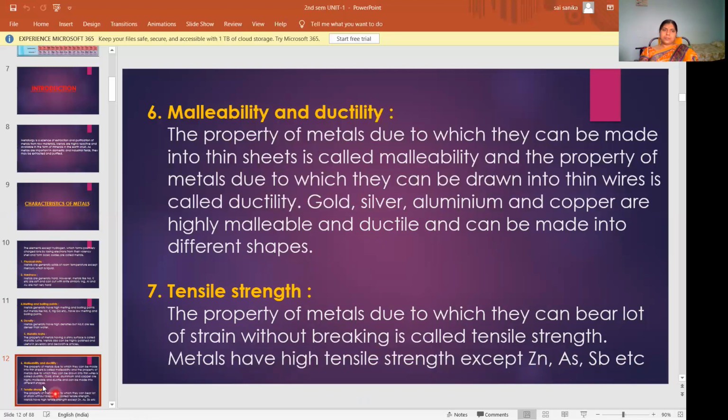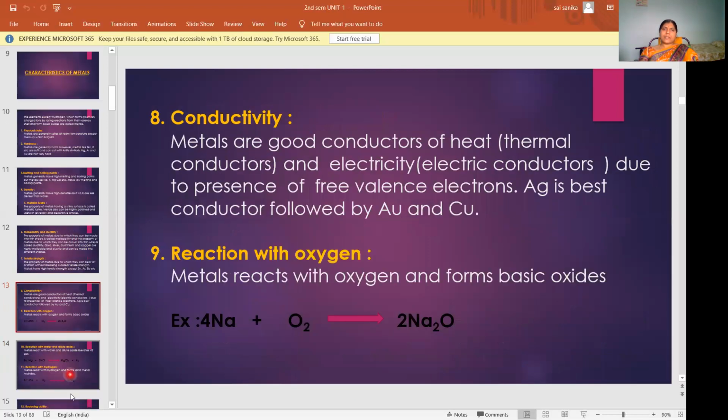So next, conductivity. Metals are good conductors of heat and electricity. Due to the presence of free valence electrons, Ag is the best conductor followed by gold and copper. So metals act as good conductors.